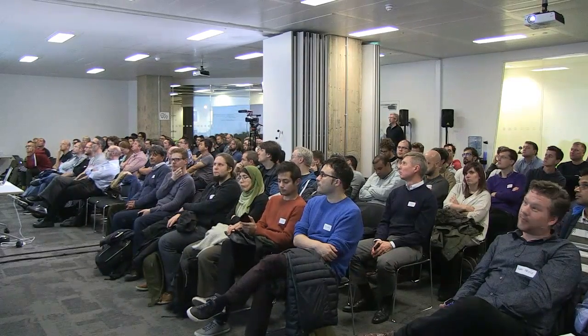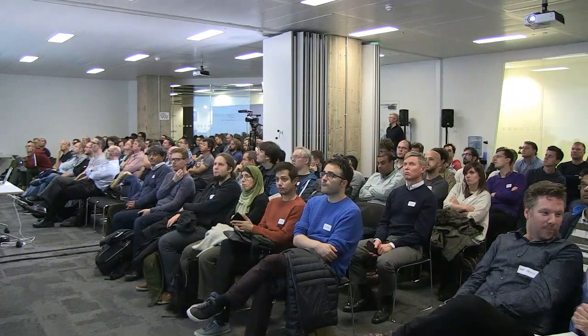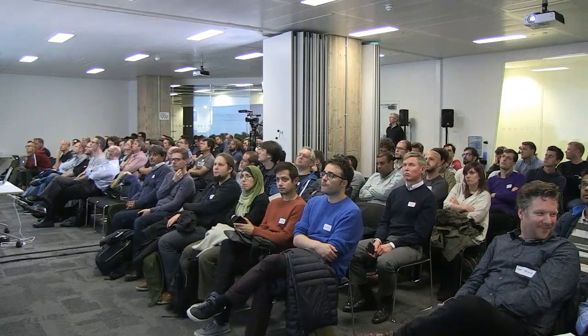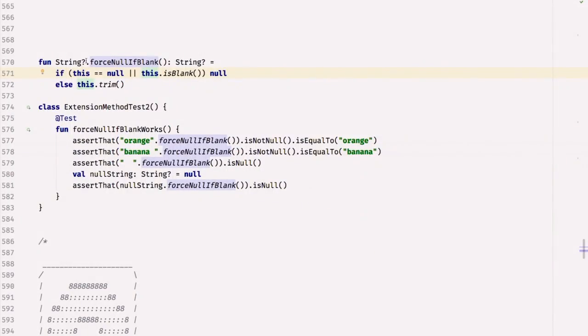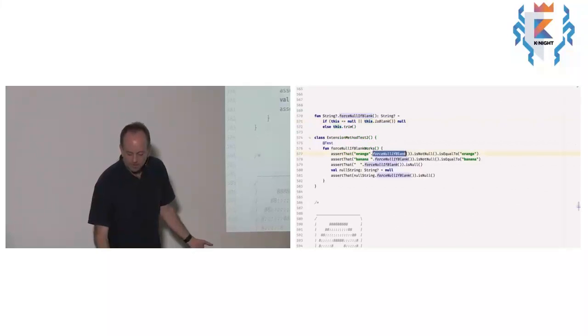So I just want to treat an empty string as null. That's what this does. If it's null or it's blank, then return null, otherwise trim it, which means the method is slightly badly named, because the method name doesn't really say that I'm going to trim it at the same time. And we can see how that works.